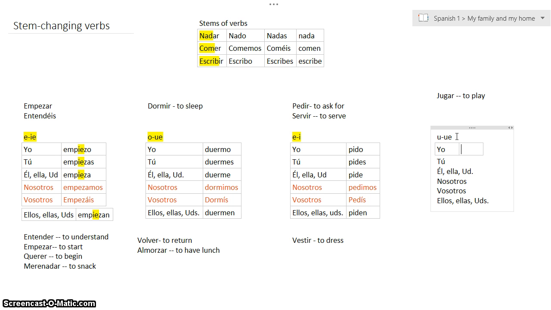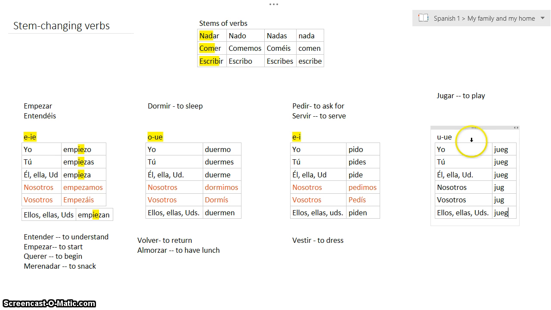Okay, so how does this work? You take the U from jugar and you change that to a UE. So you go jueg, because you keep everything up until the AR. So we've got jueg, jueg, jueg again. No, we've got jug, because nosotros and vosotros don't take a stem change. Jug. And here we go back to the stem change, so we've got jueg.